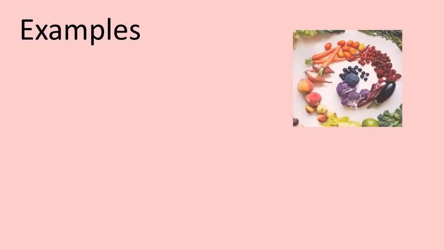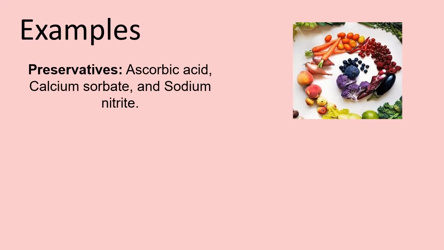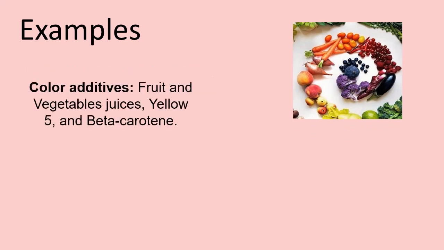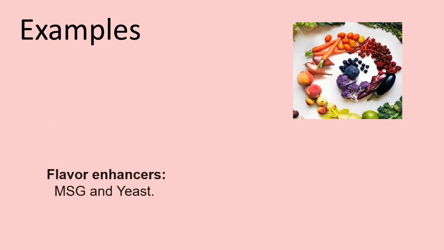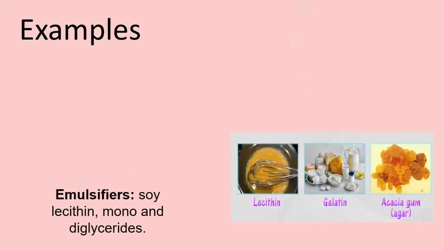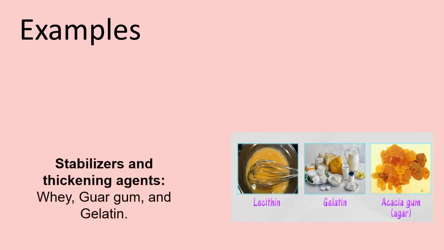Examples of food additives. Here are some different types of food additives. Preservatives: ascorbic acid, calcium sorbate, and sodium nitrite. Color additives: fruit and vegetable juices, yellow 5, and beta-carotene. Flavors and spices: real vanilla or artificial vanilla. Flavor enhancers: MSG and yeast. Emulsifiers: soy lecithin, mono- and diglycerides. Stabilizers and thickening agents: whey, guar gum, and gelatin.